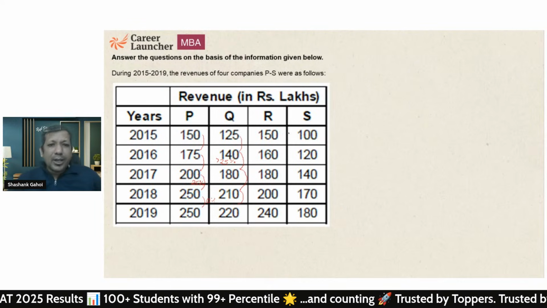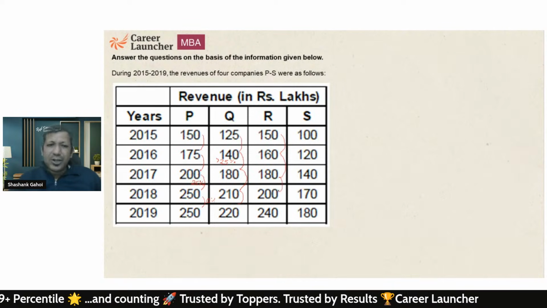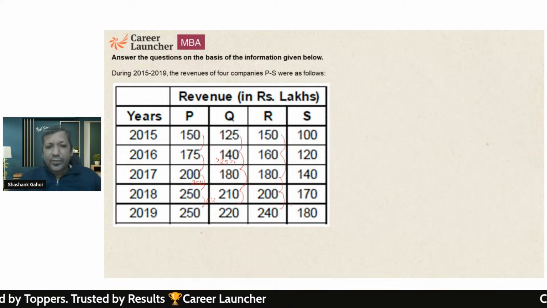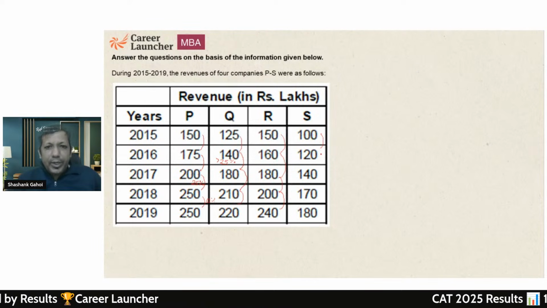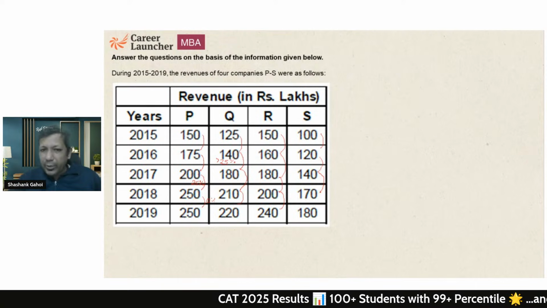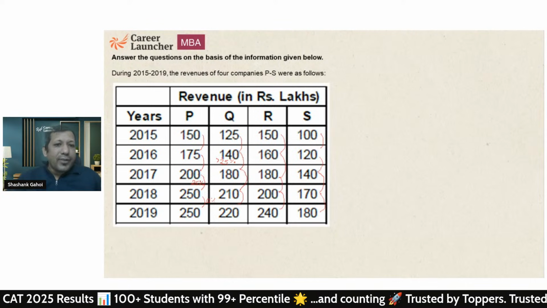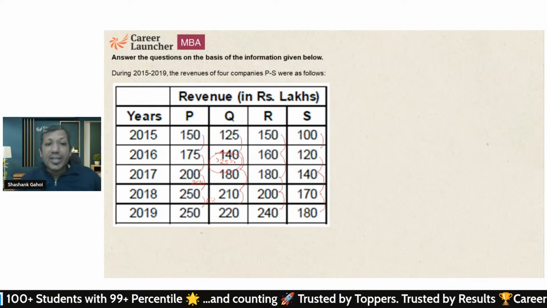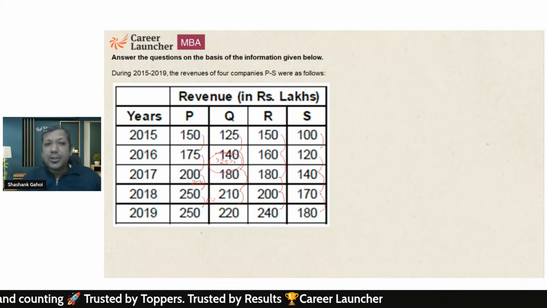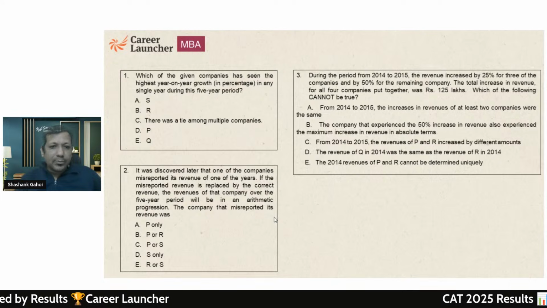Okay. Now again, not a huge percentage increase, not a huge percentage increase, and this is 20% increase, definitely less than 25, so it won't be considered. Less than 20%, less than approximately 20%, and not a lot of percent. Okay, so basically where I'm getting the highest percentage change, that is in Q and year 15 to 16. Sorry, year 16 to 17. So answer of this question is going to be option E.